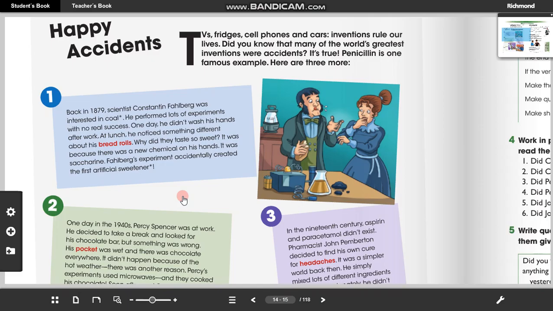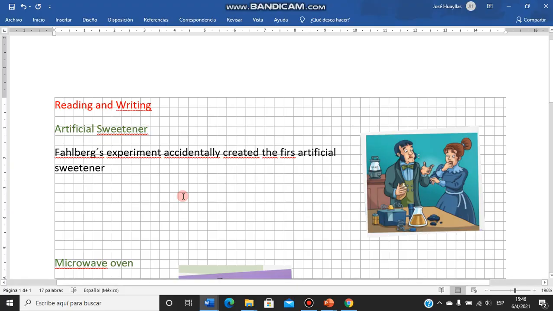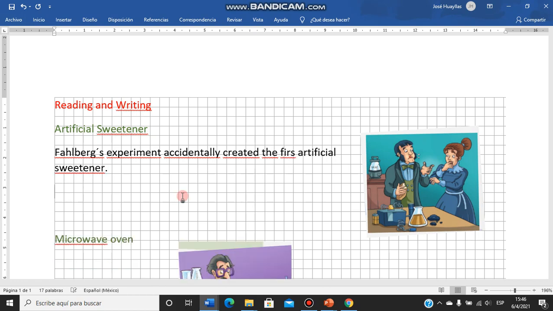Entonces revisamos. Sweetener. Listo. Esa es para mí la oración principal. Y la oración secundaria podría ser qué estaba buscando. Él trabajaba con tal cosa, etc. Entonces, for me, this is the main sentence. Les faltaría una oración más, que sería la oración secundaria.